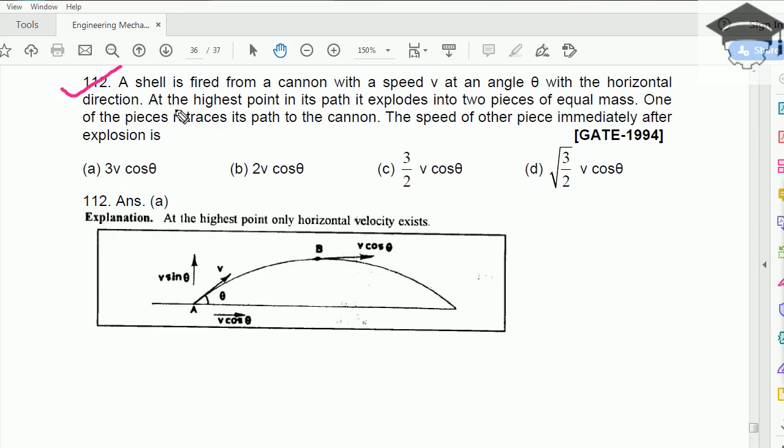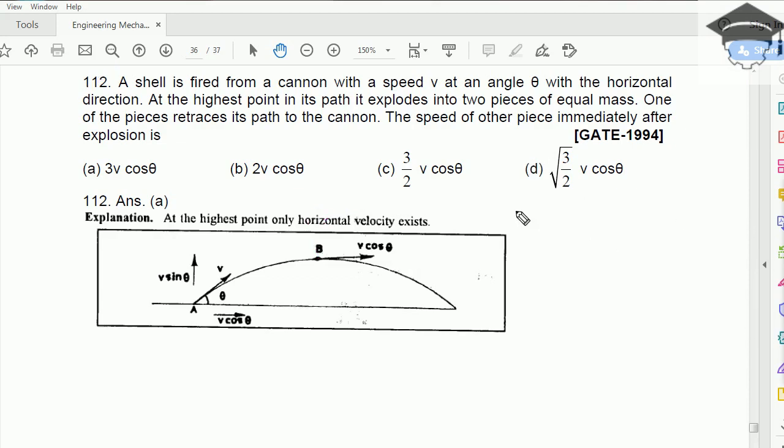At the highest point, the velocity in projectile motion, you have to remember, at highest point the velocity in y direction is equal to 0. At highest point in its path, it explodes into 2 pieces of equal masses. Here initially, suppose it was m, so finally it broke into 2 parts, m by 2, m by 2.